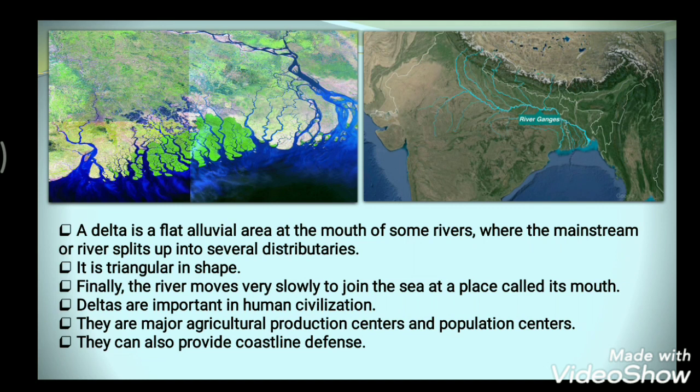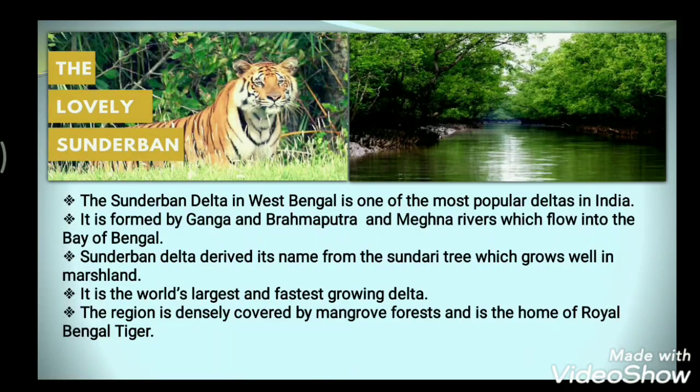Now, if we take for an example the Sundarban Delta. The Sundarban Delta in West Bengal is one of the most popular deltas in India, and also one of the largest deltas in the whole world. It is formed by the Ganga, Brahmaputra and Meghna rivers, which flow into the Bay of Bengal.